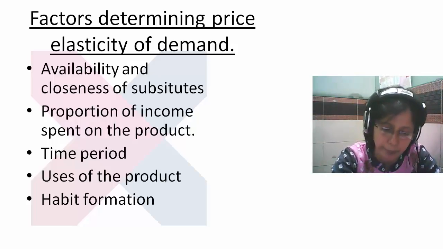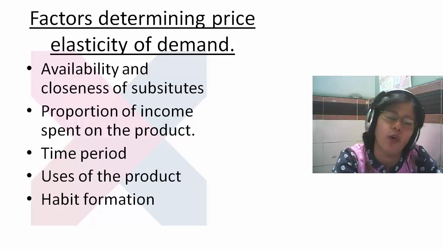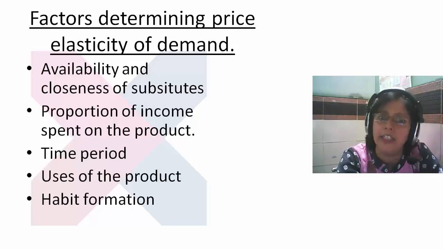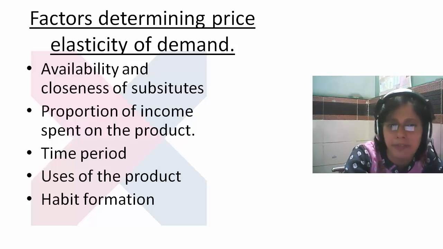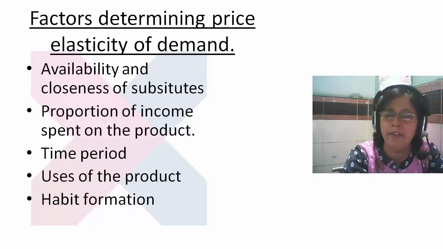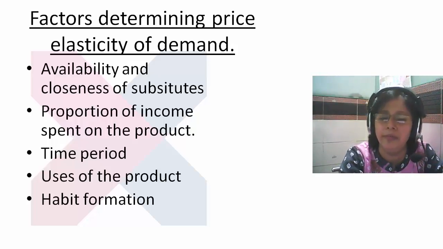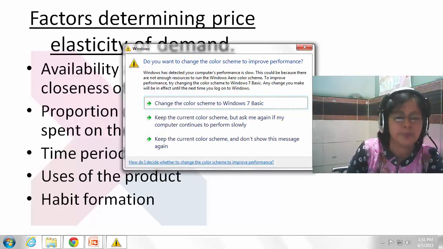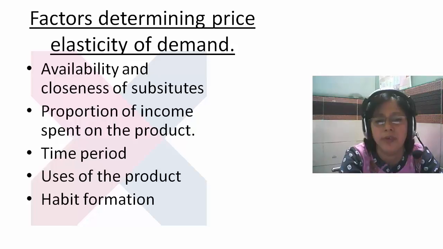That means if the demand for water and salt is increasing, we have no other choice. Even if the tariff is high, we can easily go and buy it. That demand is perfectly inelastic. And when we have another option, for example, if the price of a movie ticket is increasing, we will shift our demand and we can watch the movie at our place. So that is the availability and closeness of a substitute.